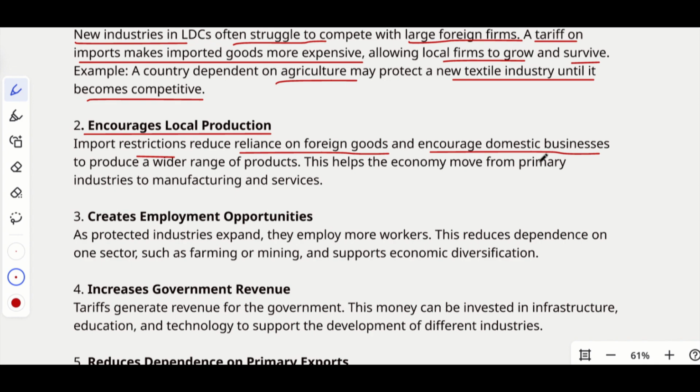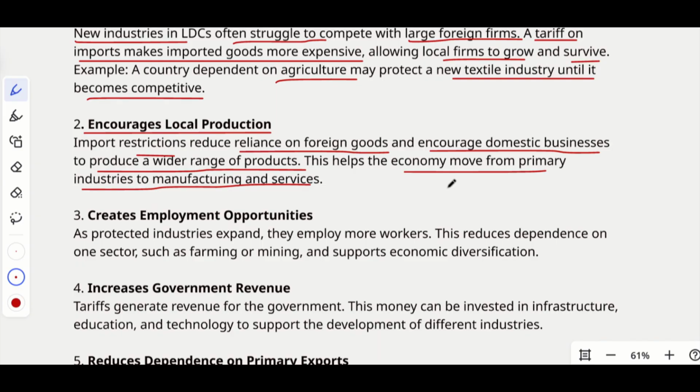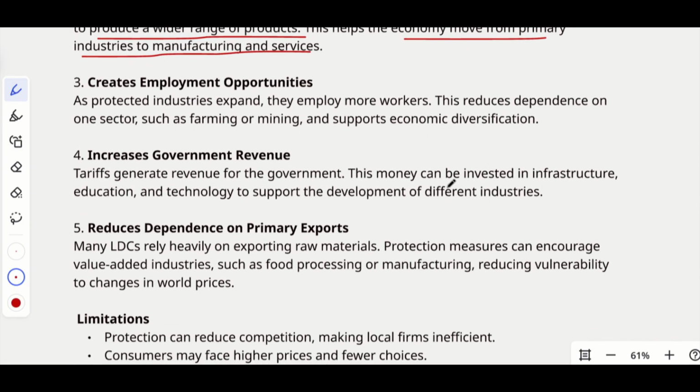So, whenever the products are not available from any other international market, people will usually buy what? The domestically produced goods and services, right? So, it will encourage domestic business to produce a wider range of products. This helps the economy move from primary industries to manufacturing and services. So, a country that is focused on the primary sector can now shift its focus to secondary and tertiary sectors. Thirdly, it creates employment opportunities.